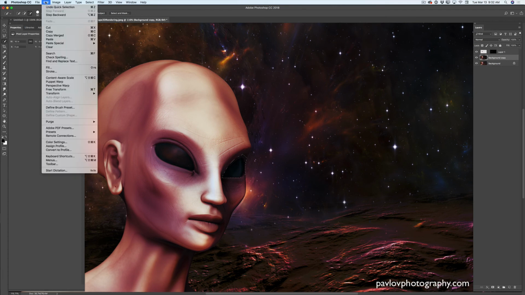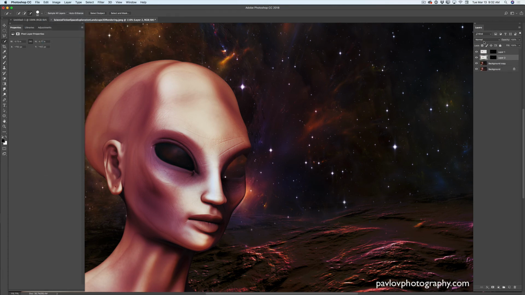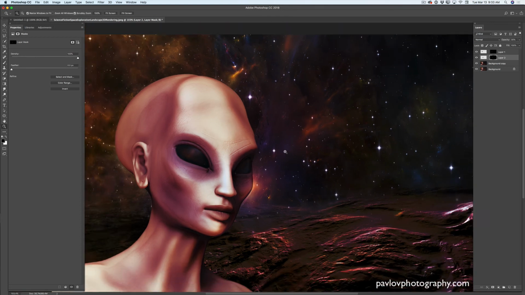And again, edit, paste special, paste into, and bring down opacity of your reflection layer. Click on layer mask, switch to the simple brush tool with black color and fix your reflection. Perfect, just like that. Let me zoom out my image.